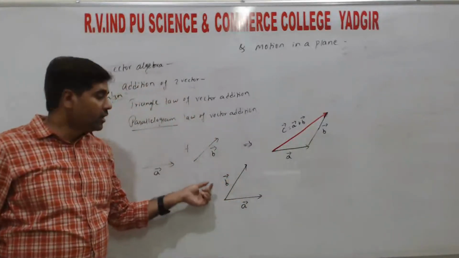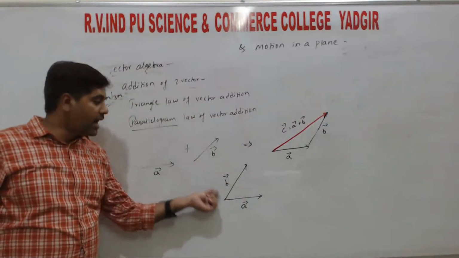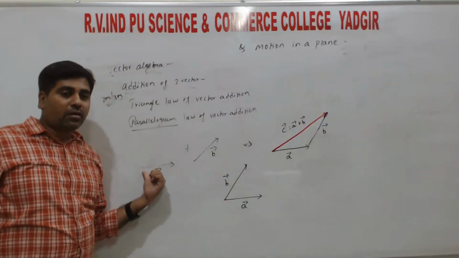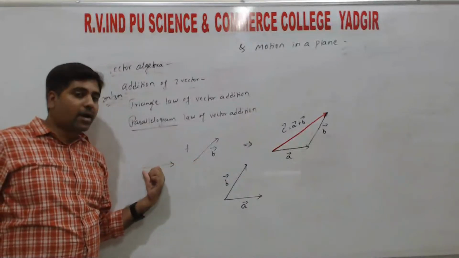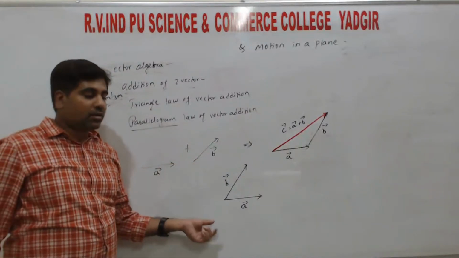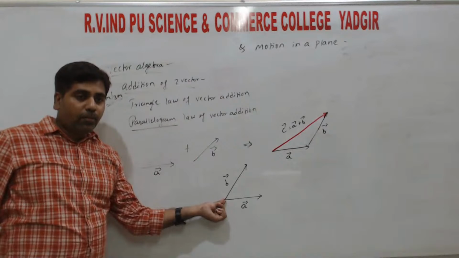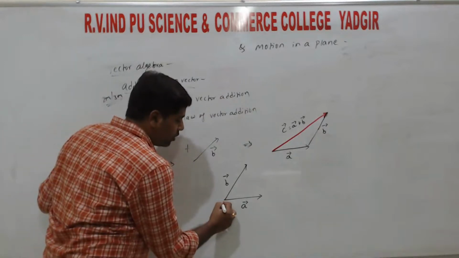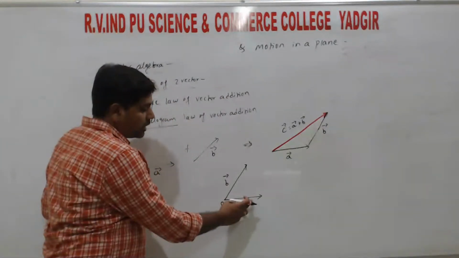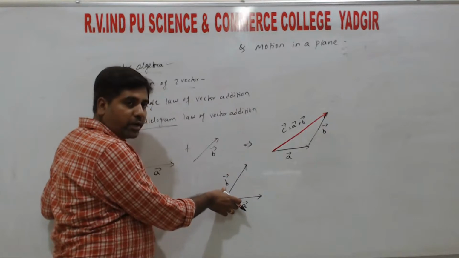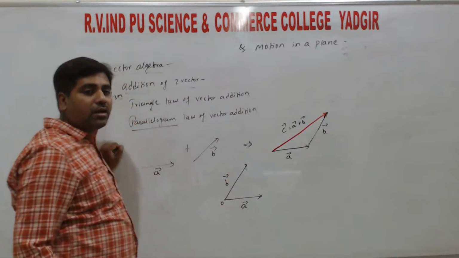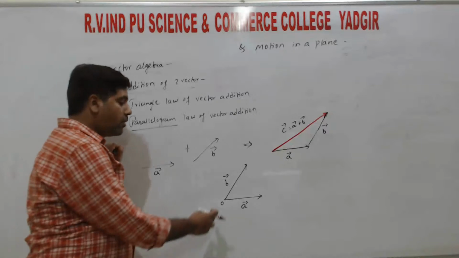So in this case, the tail end of one vector is added to the tail end of the other vector. So vector B na illi add ಮಾಡ್ತಾ ಇದೀವಿ, vector A ಗೆ add ಮಾಡ್ತಾ ಇದೀವಿ. So at the point, e point ಇಂದ ನಾವು ನೇಮ್ ಮಾಡ್ಕೊಂಡ್ರೆ O. So O in the vector A ಇದೆ, O in the vector B, then these two vectors become collinear or co-initial vectors. So starts from single point.